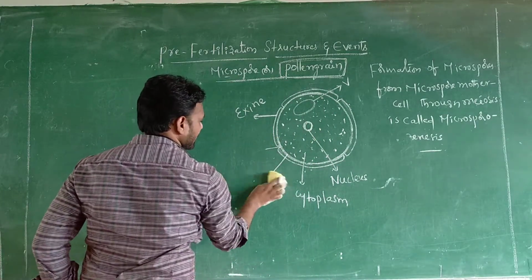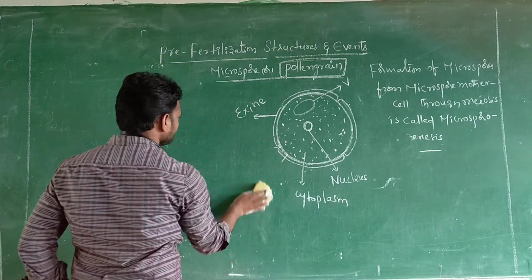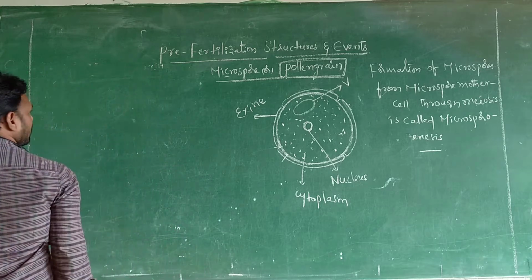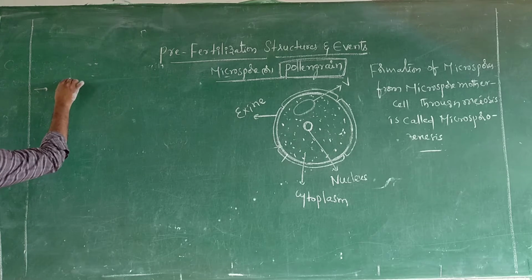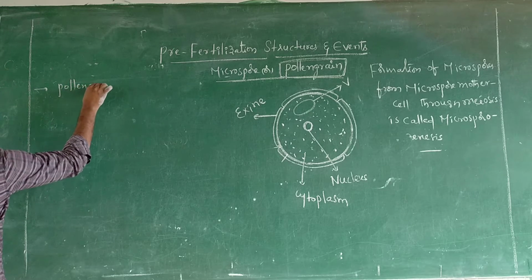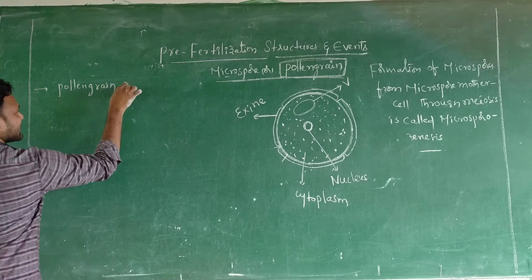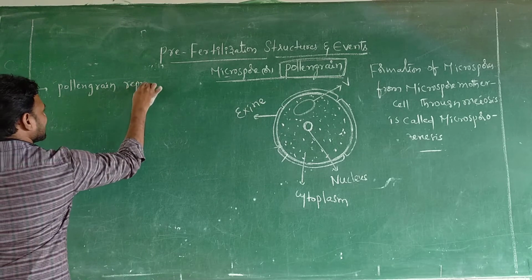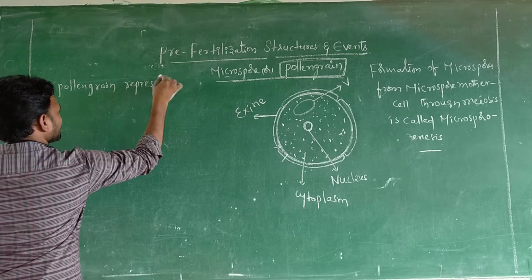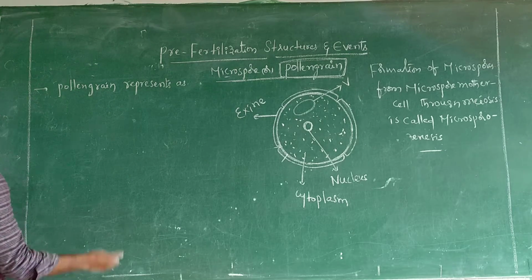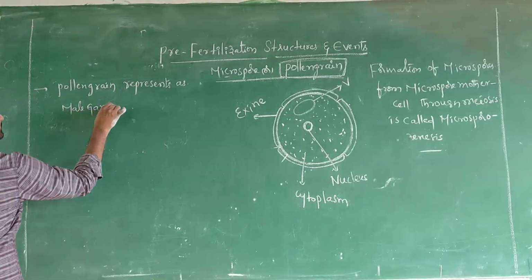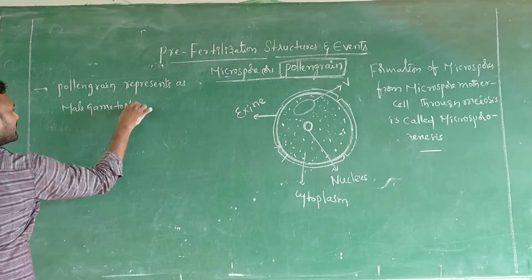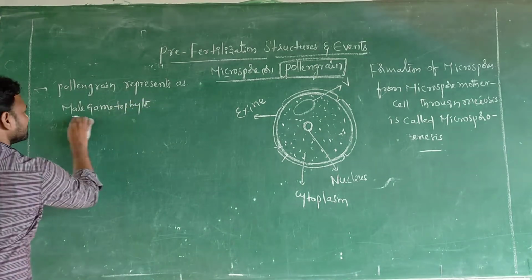Listen very carefully here. You observe. What is that? That is pollen grain. Pollen grain represents the male gametophyte.